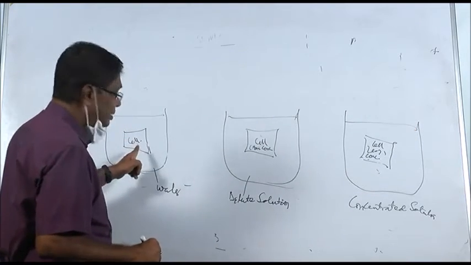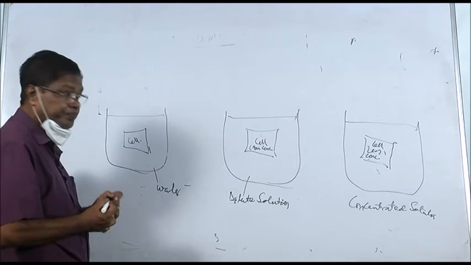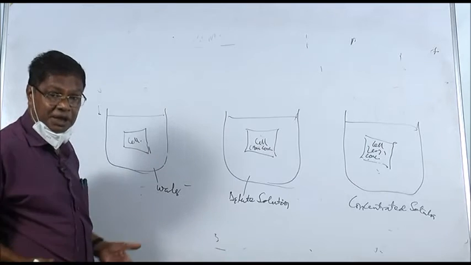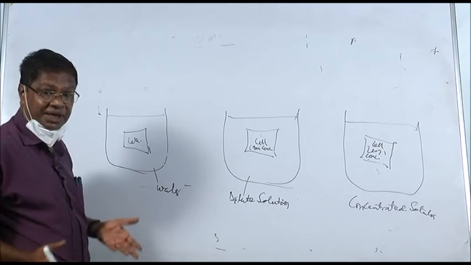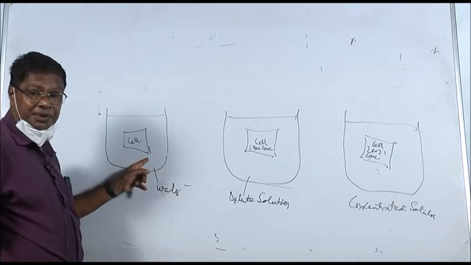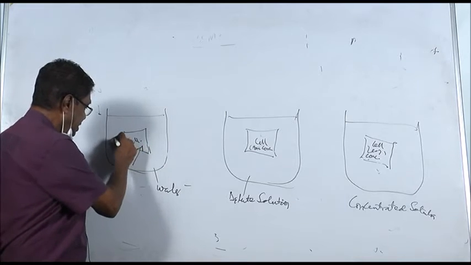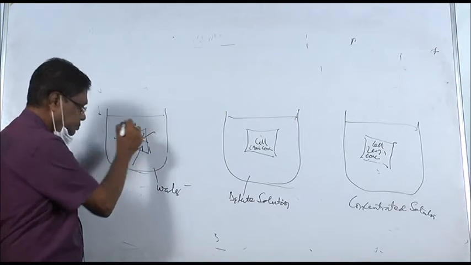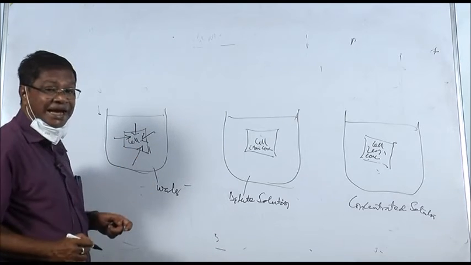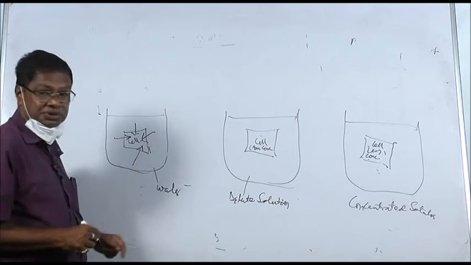Now, here I am not mentioning less or more concentrated because it could be anything. We have just discussed that the diffusion pressure or the chemical potential or the free energy is highest in pure water. So water will move from here into the cell, and this is endosmosis, that is, into the cell is endosmosis.